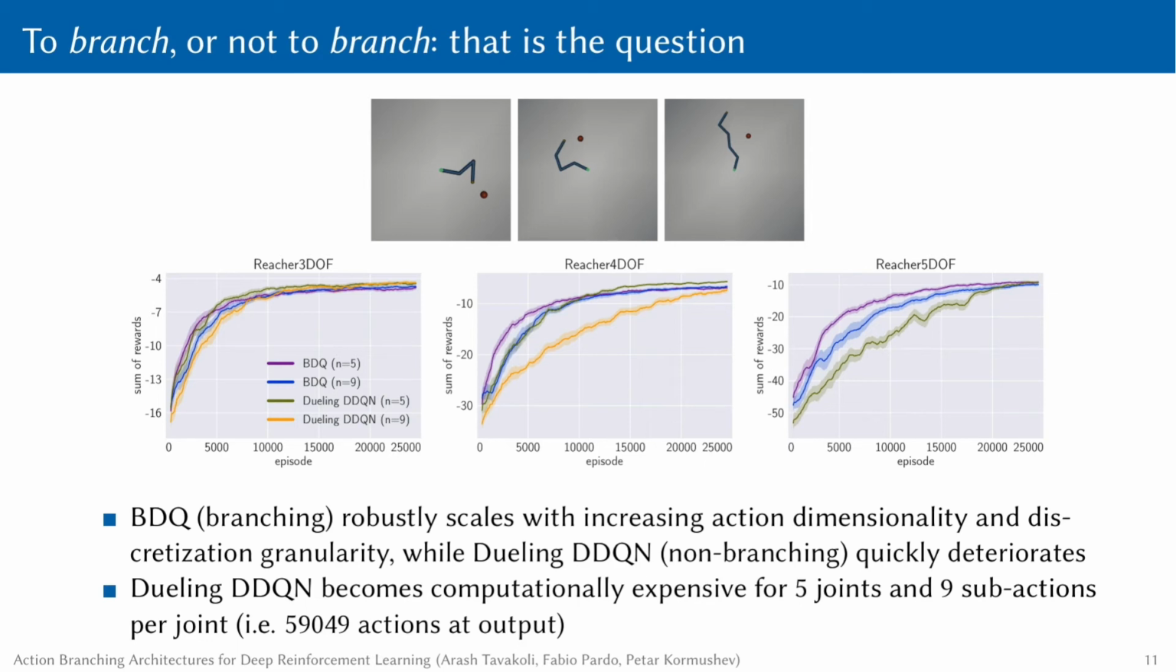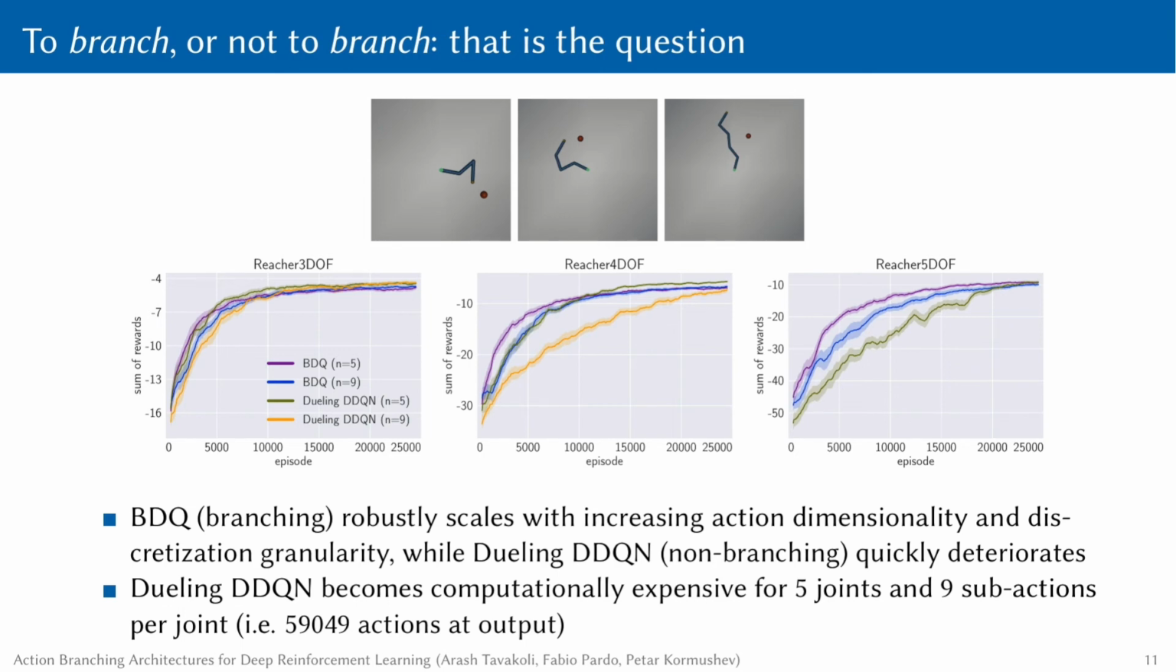As can be seen in the learning curve plot on the left, in the low-dimensional reaching task with 3 degrees of freedom, both branching and non-branching agents perform similarly. In the next task with 4 degrees of freedom, the standard Dueling DDQN agent with 9 sub-actions per joint is significantly less sample efficient than its BDQ counterpart. In the high-dimensional reaching task with 5 degrees of freedom, we see that the Dueling DDQN agent with 5 sub-actions per joint starts to perform relatively poorly.